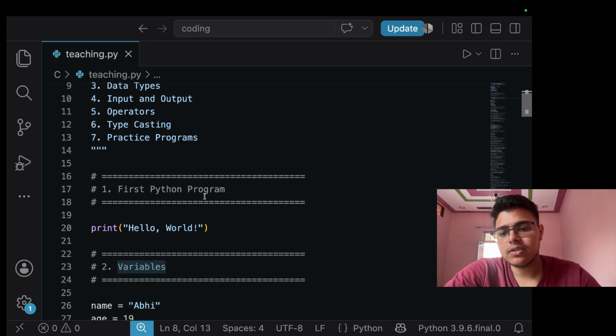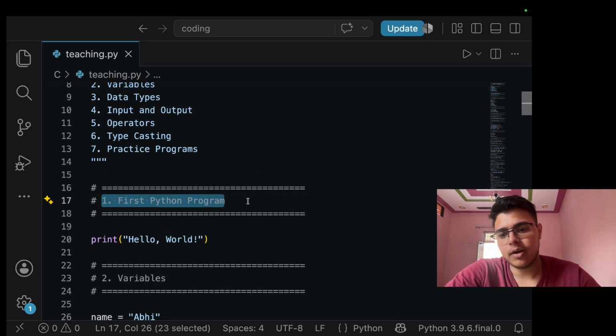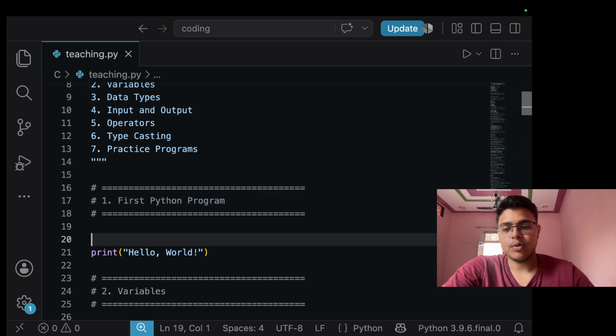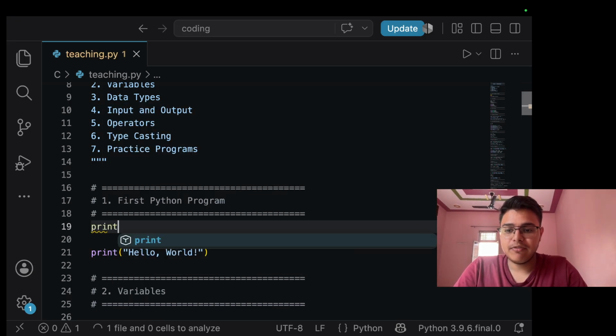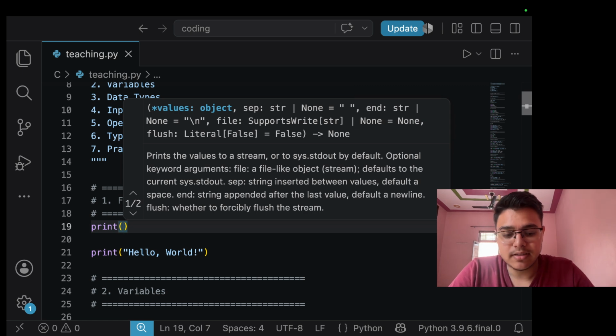So now we'll start with our first Python program. For the first Python program, if we have to print something, we will just use the print function with parenthesis, and then we have to write anything that we